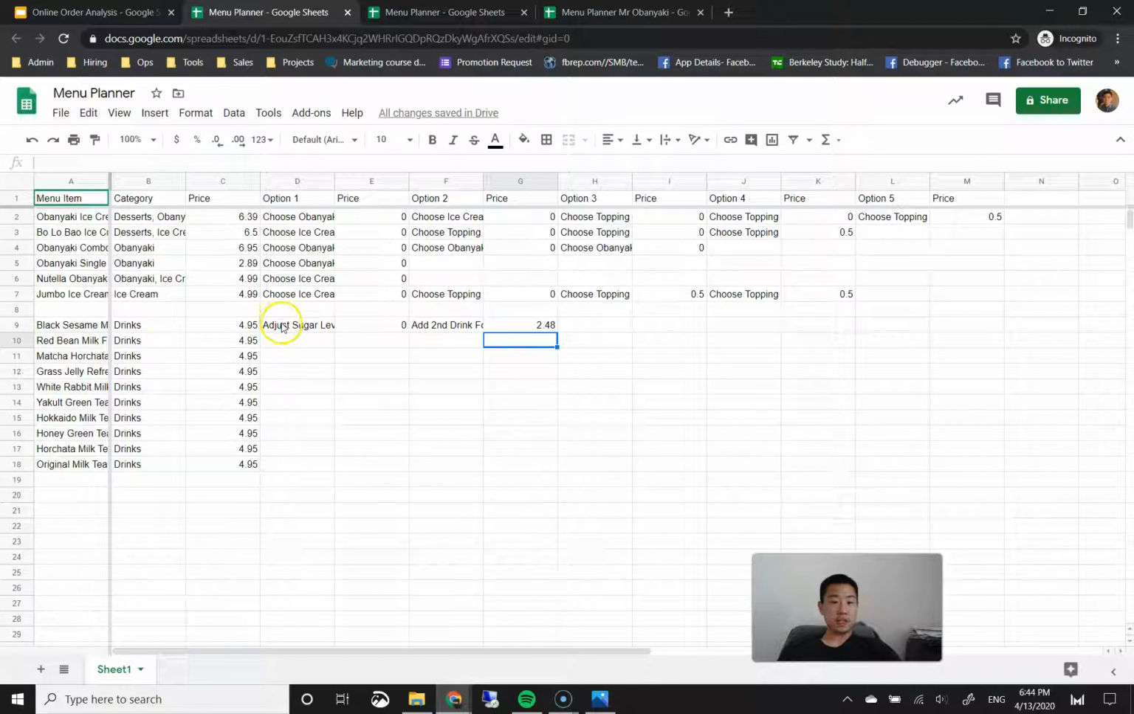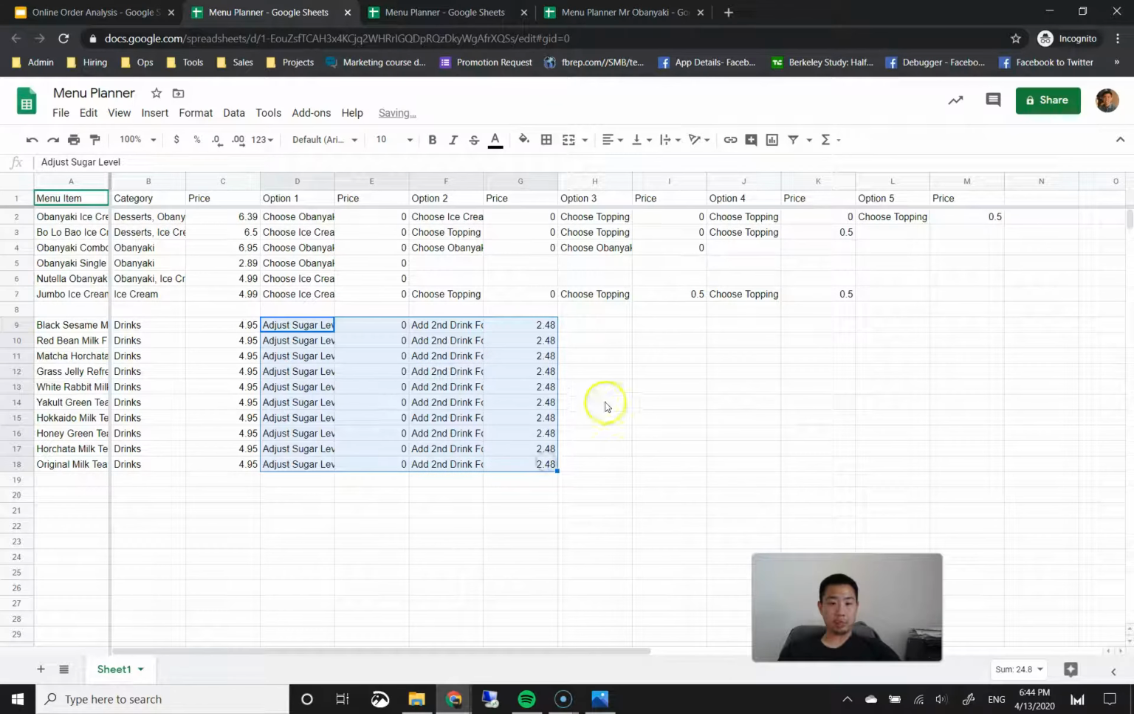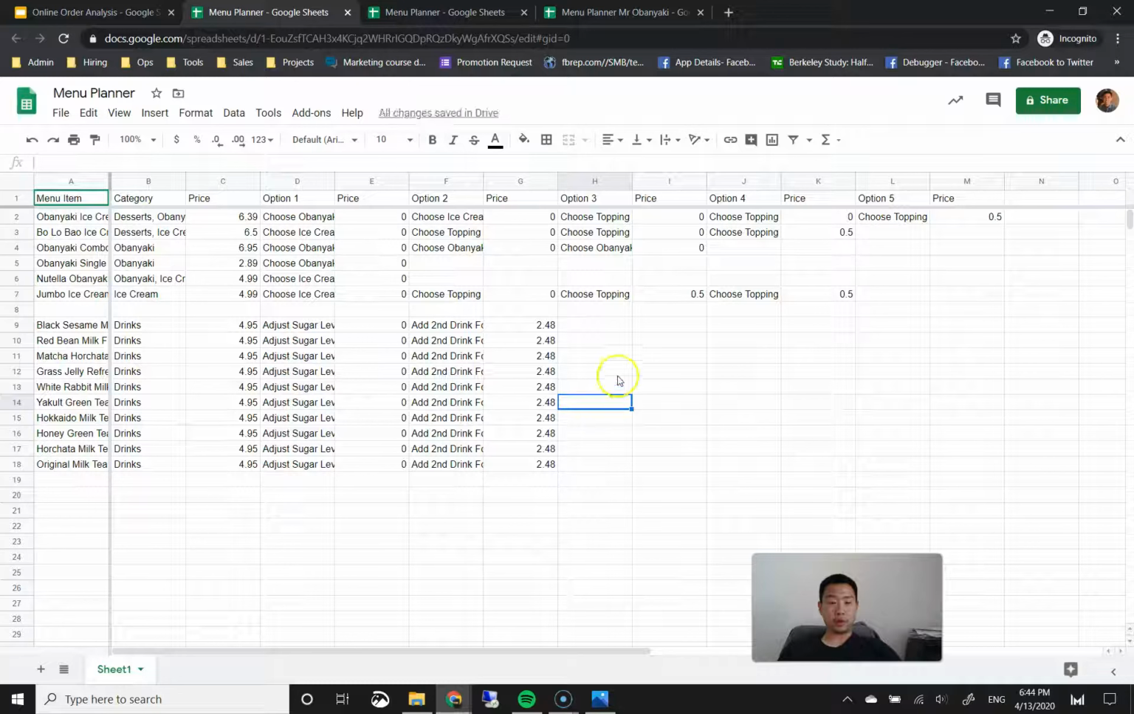And these 2 options, adjust sugar level and add second drink for half off, are the same for all the drinks. So I'm going to go ahead and copy and paste all those to the rest of the drinks. And here we have our whole menu.